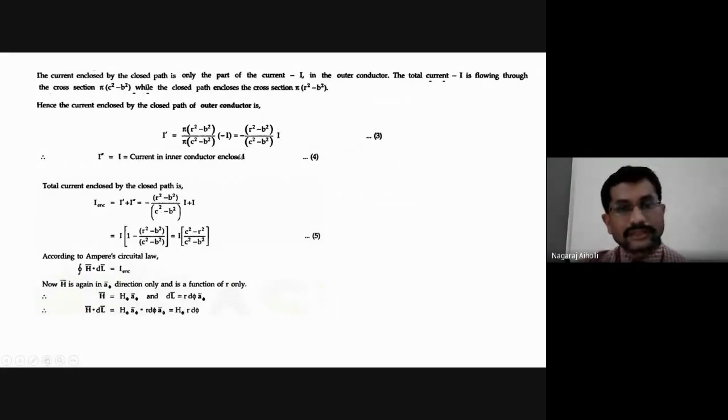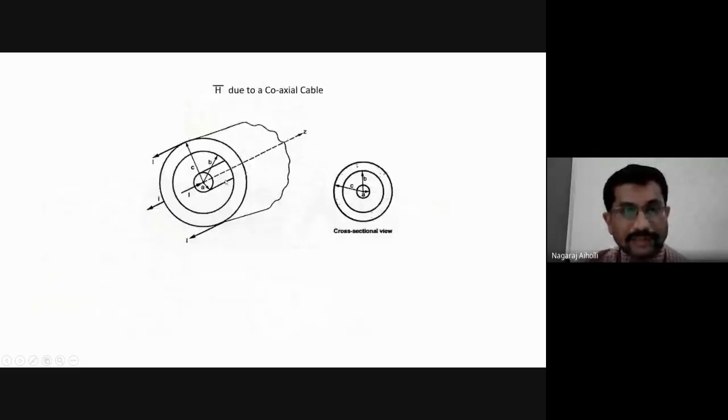Here, this region that we are considering, with the radius r, is also enclosing the inner current. Just let me consider the main figure here. Here, the radius r we are considering in the outer portion is enclosing the inner region, the inner current I. Okay, that means the net current is the current we found here, I dash, plus this current I. That will give us the total current. And for that we have to find the magnetic field intensity.